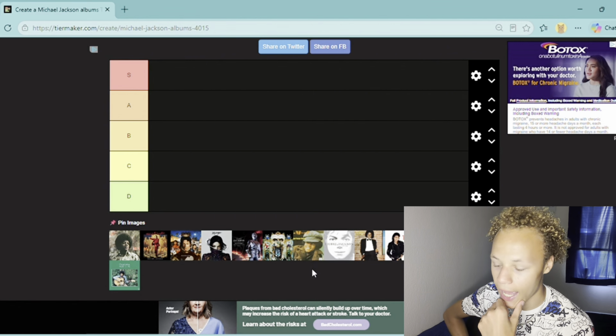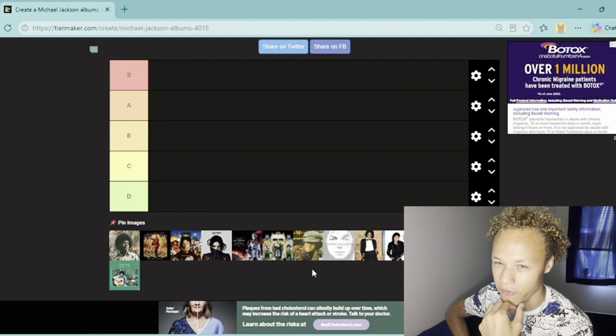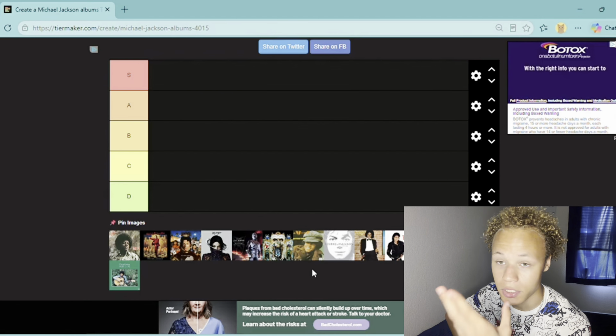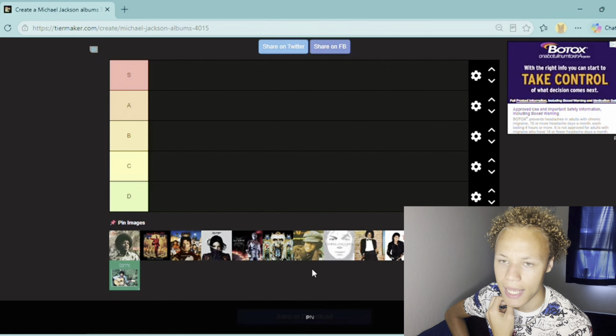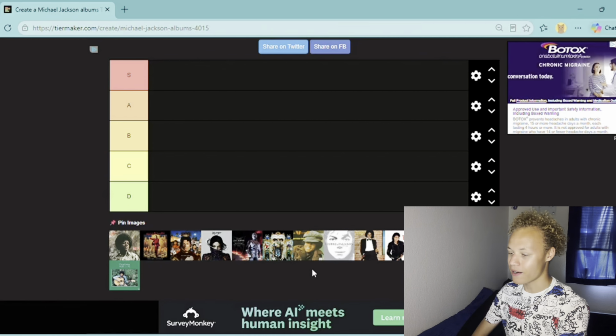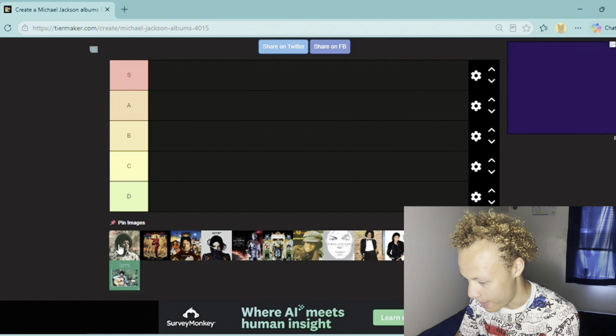Originally, I had to listen to those 2 albums before doing this list so I can have a pretty fair ranking on them. And I think I have a pretty fair ranking on these 4 albums. So we're just going to do it, guys. We're going to go through this list and we're just going to see how this goes. So let's get started. The first album that we got here is the Ben album.